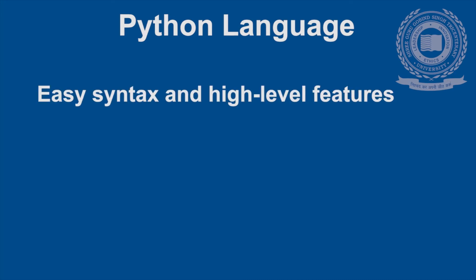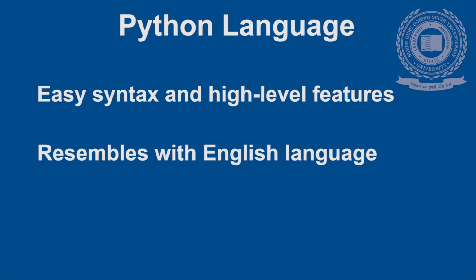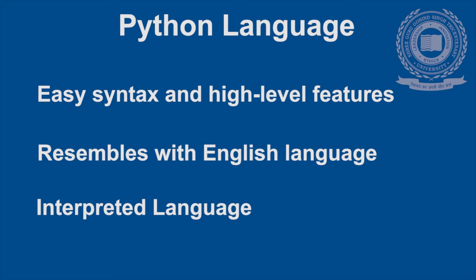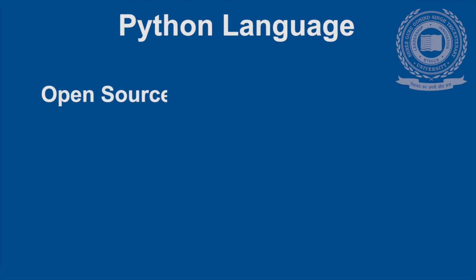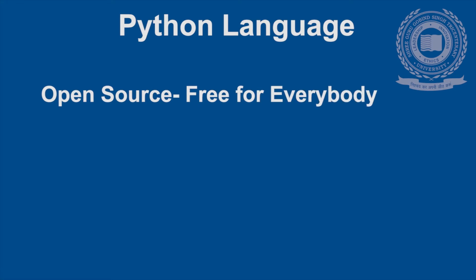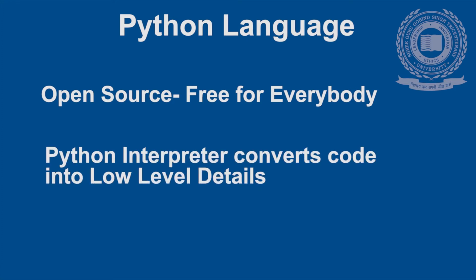Python is the best programming language to get started with. It has very easy syntax and high-level features which make it the best programming language. As Python closely resembles the English language, it takes no skill to learn it. Python is also an interpreted language where all the errors are checked during runtime. The next reason is that Python is an open source programming language, hence it is free to use for everybody. We can simply write a code and the Python interpreter will convert it into low-level details.